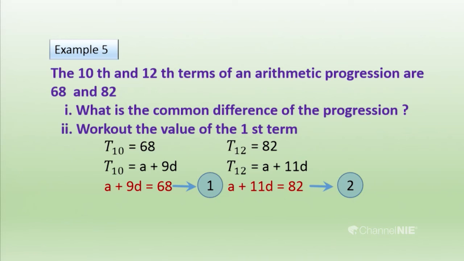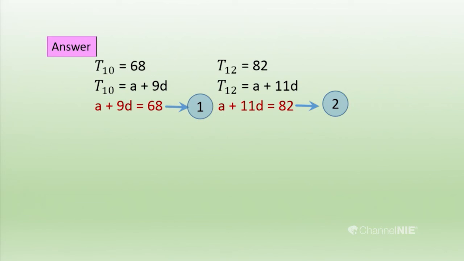Do you know how to solve simultaneous equations? I think you know that. What are the unknown terms here? The unknown terms are A and D. So how do we simplify this? Look at the coefficient of the unknown term. Here, A has the coefficient 1 in both equations.